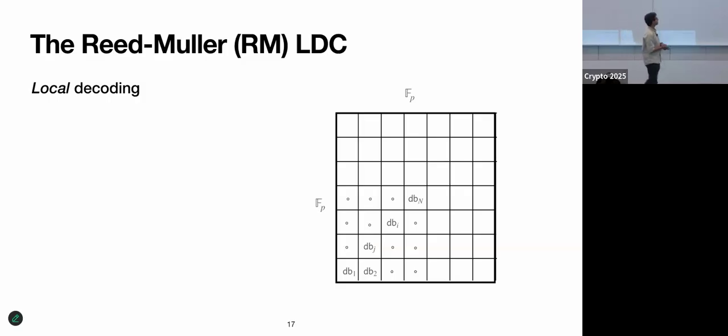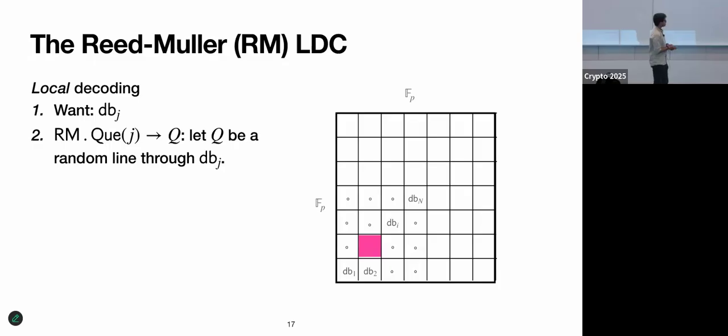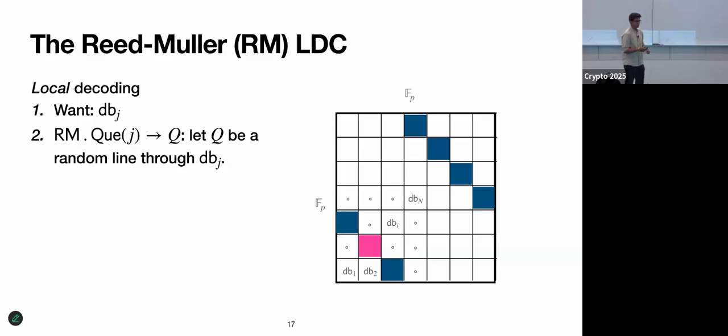So that's encoding. That's standard. Local decoding works as follows. If you want to retrieve DBJ, we're going to pick a random line that passes through the jth location. Okay, so it'll look kind of like this. This is a funky line because we're working mod P, so things wrap around, but it's still a line.